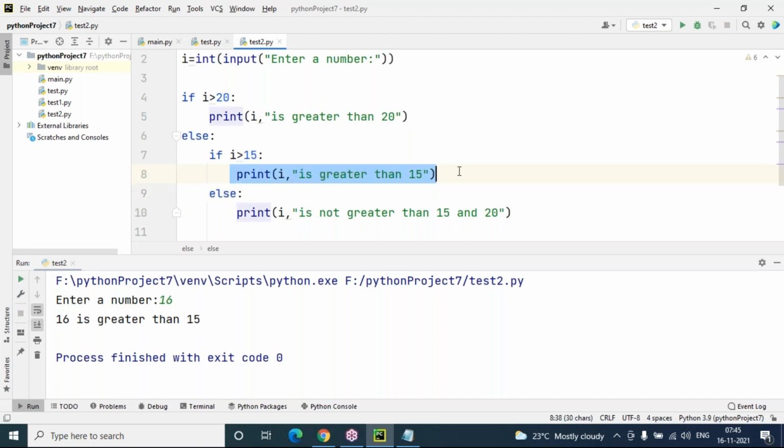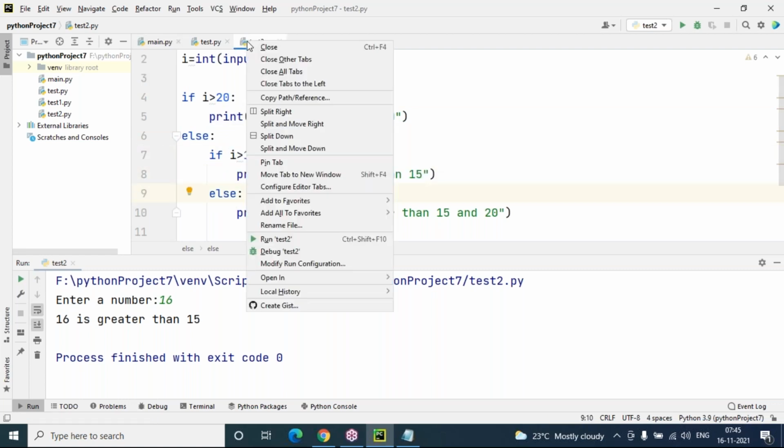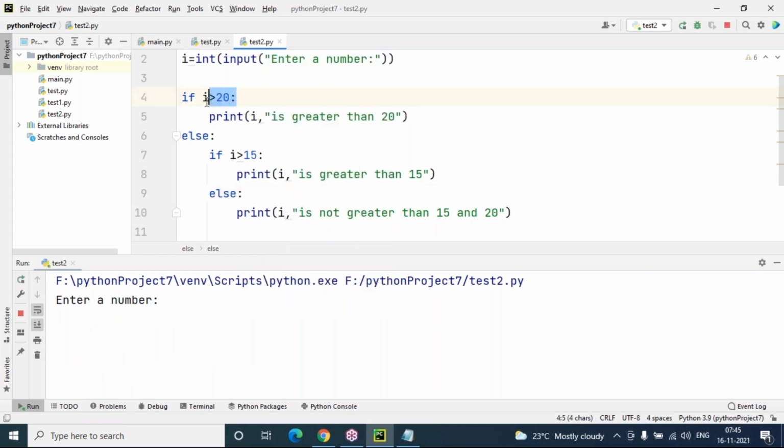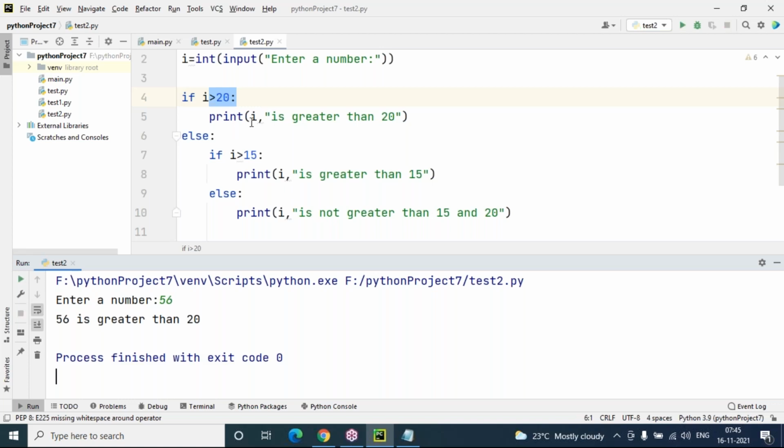Yes, it is. This condition is checking. First it will check this, it is false. It will go to here and it will check the condition. Then it is true, so it will print here only. And in case your condition tested at the initial stage is true, then only the if block is displayed. This block is going to execute and the else part will be totally ignored.